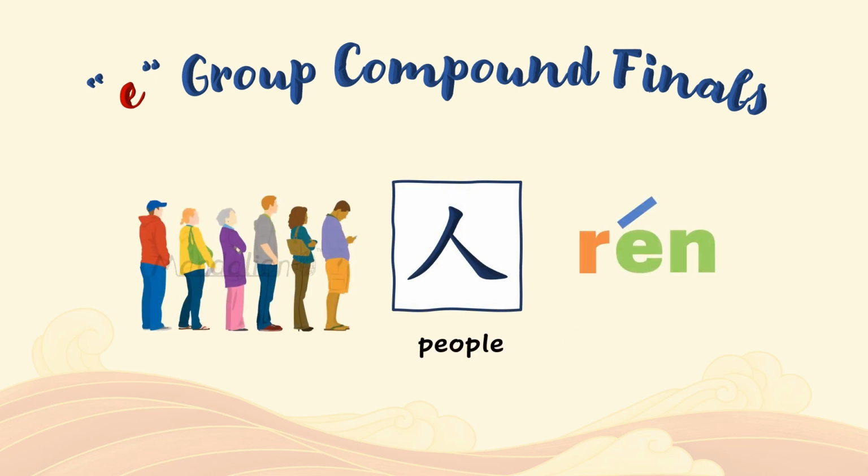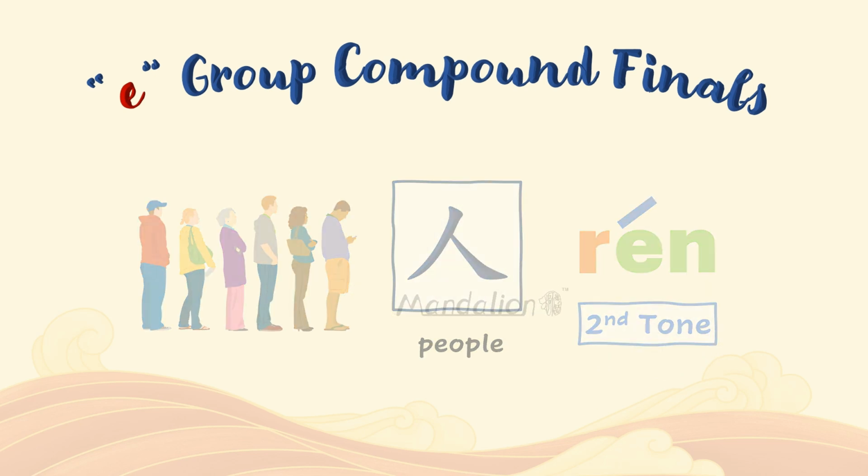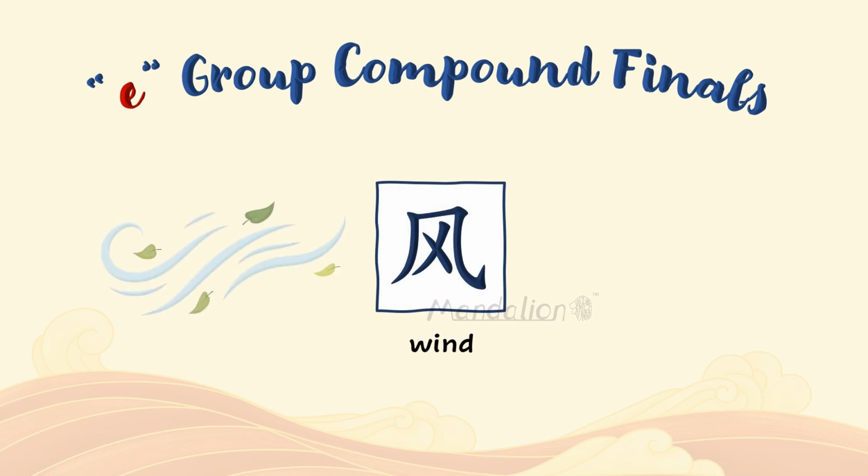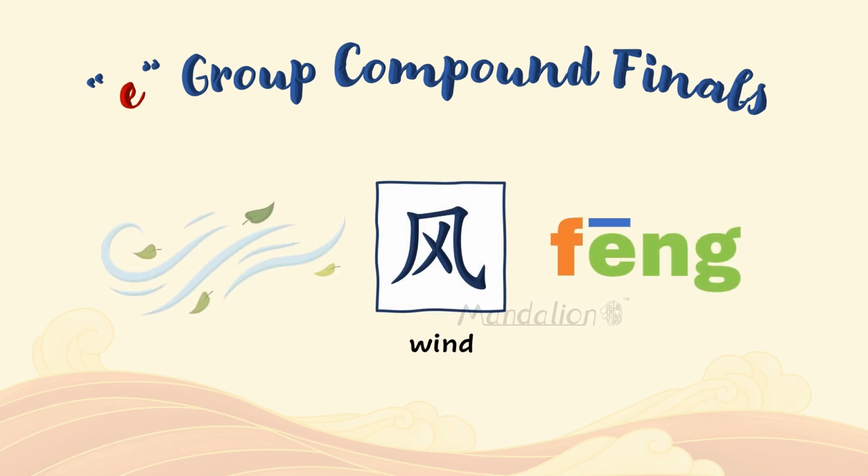This is the character for people, 人. It is made up of the initial r and the nasal final en, ren. This character should be read in the second tone, 人. The character 风, it means wind. Its pinyin is spelled feng, and should be read in the first tone, feng.